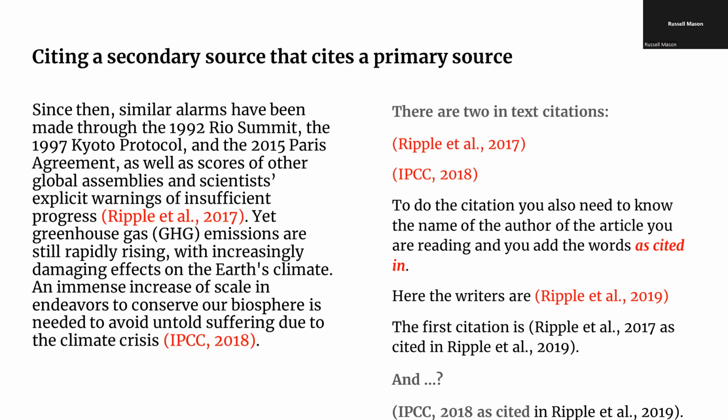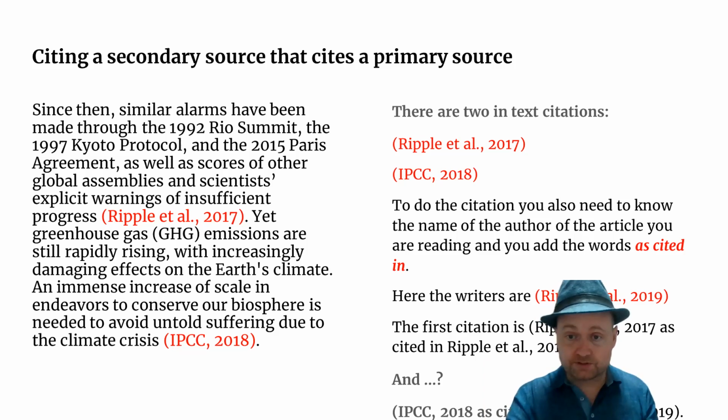In this case, the citation is Ripple et al. 2017. That's the primary source. That's where the information originally came from. And then you give the text that you read as cited in Ripple et al. 2019. So what this means is you read Ripple 2019, you didn't read Ripple 2017. If you did read both, you would just include normal in-text citations for both next to the information that you took. But in this case, you did not read Ripple 2017.